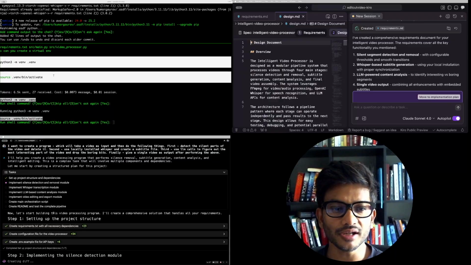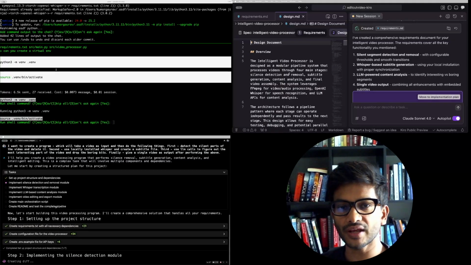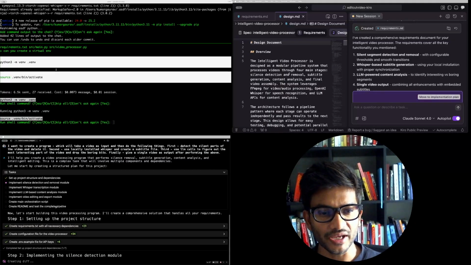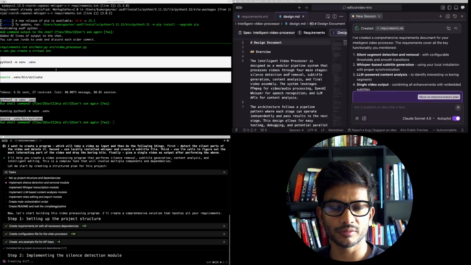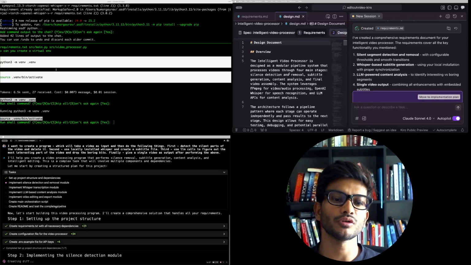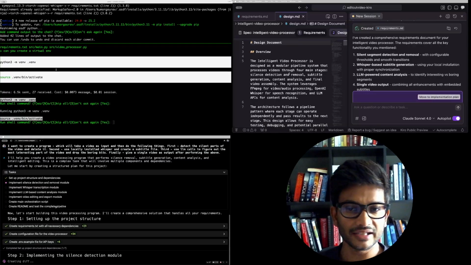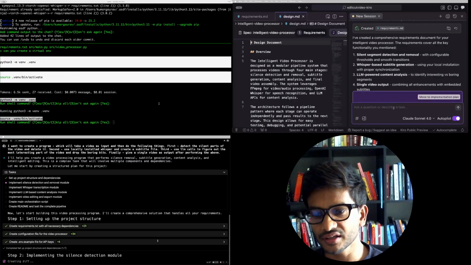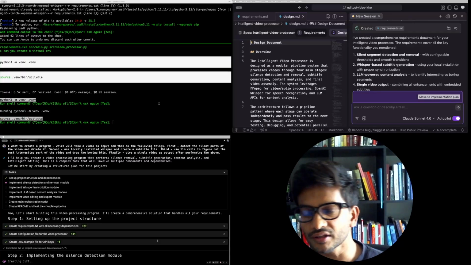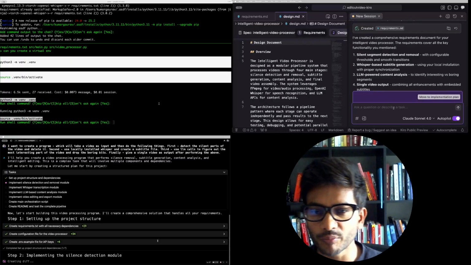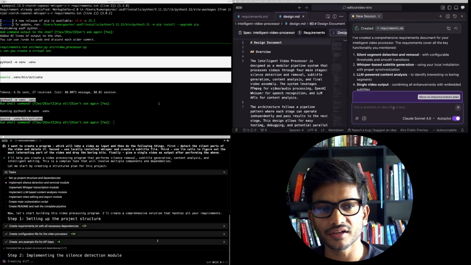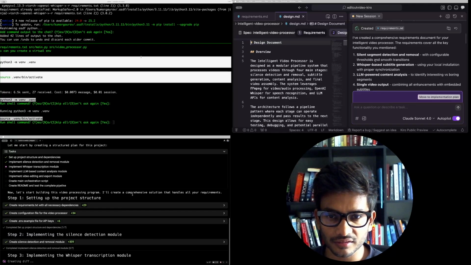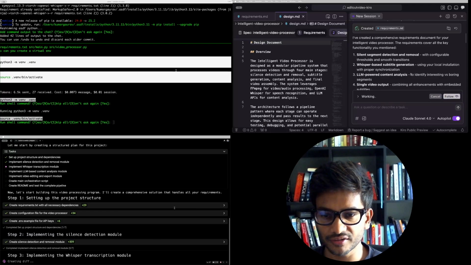So at this point in time, it is your prerogative as a programmer to make sure that the design document is perfect and you're happy with all the changes being proposed. And let's say if you're not happy with Python or you want to do something else, you can ask. You can say that no, I don't want this to be written in Python because I believe Golang would be more performant or whatever, and you can ask it to change the design. Let's skip this and move to the implementation plan.